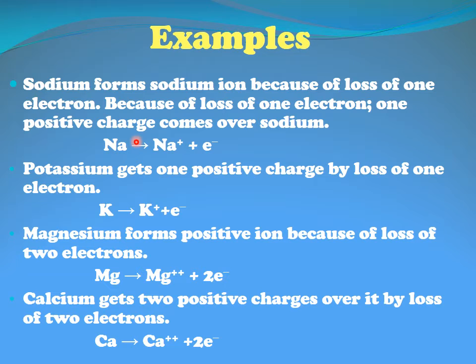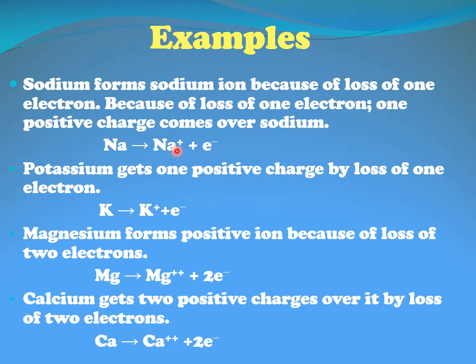So in order to obtain that, sodium loses one electron and acquires one positive charge. Now why one positive charge? The reason is, before losing one electron, sodium was having 11 electrons and 11 protons. The charge of an electron is negative and protons are positively charged. As the number of protons and electrons in an atom is always equal, they cancel the charge of each other, and the atom never carries any charge.